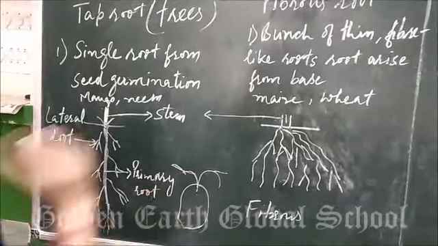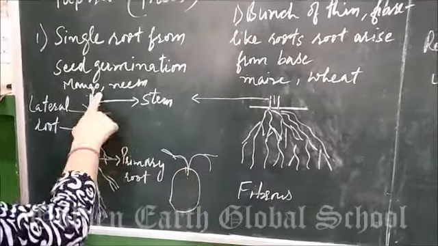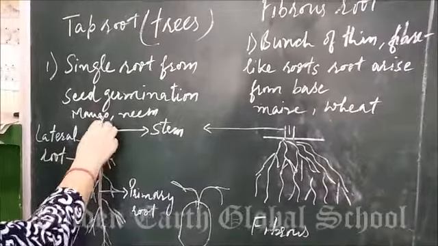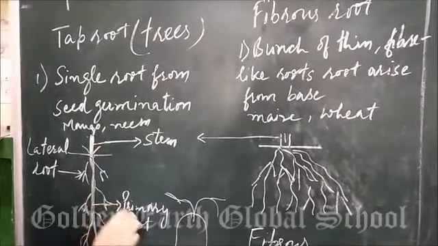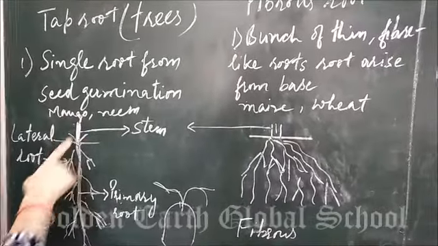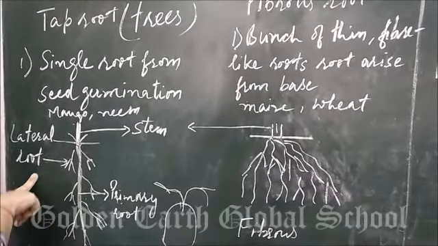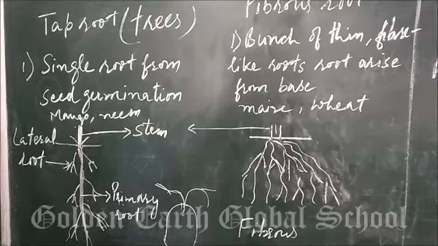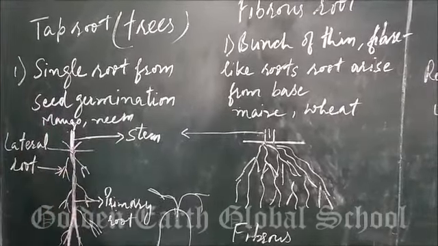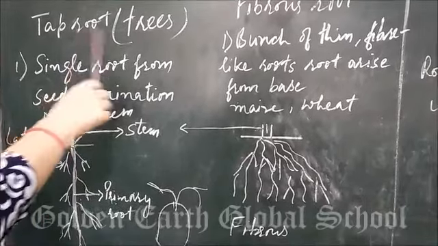From the radicle is the root part. It is a single root, also called the primary root. From the primary root, small roots originate, called lateral roots. It will be under the soil and having a single main root, like a tree.